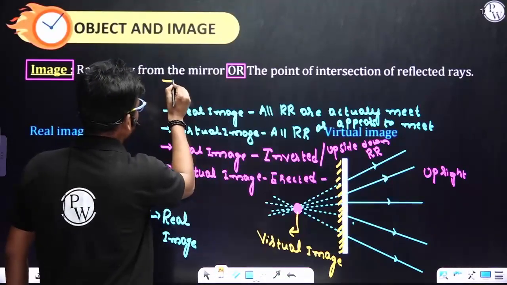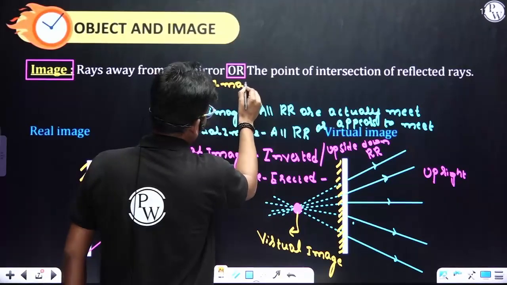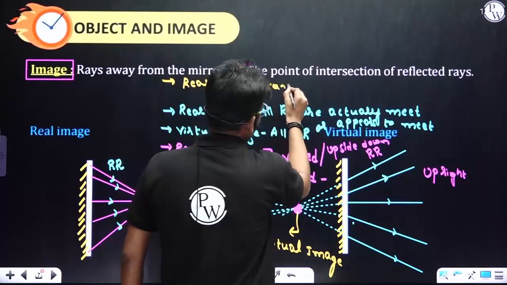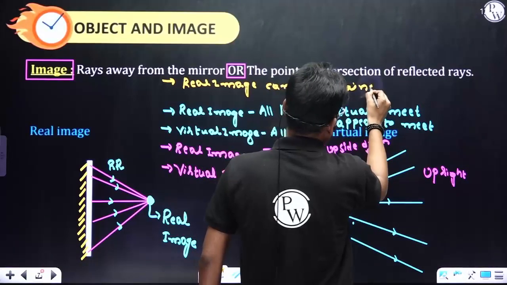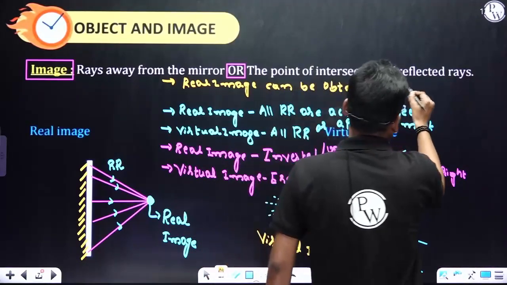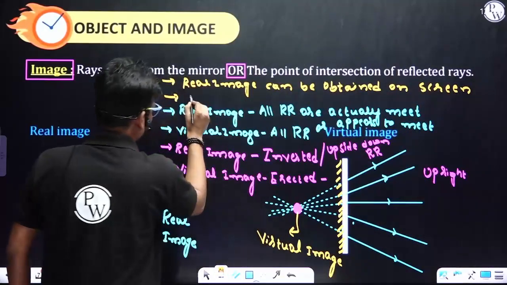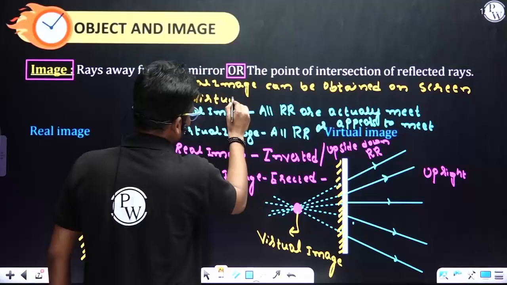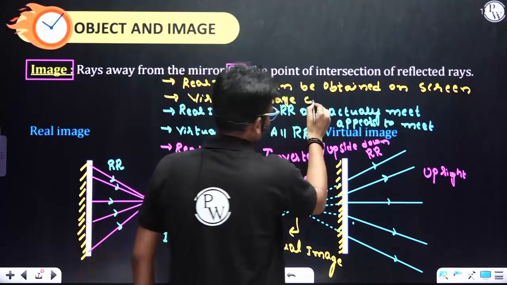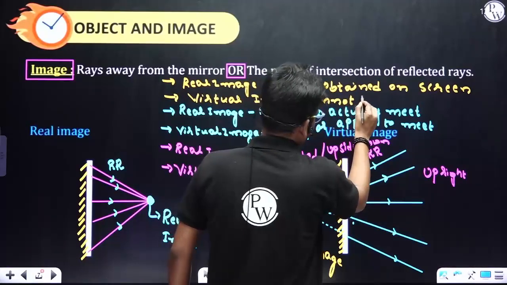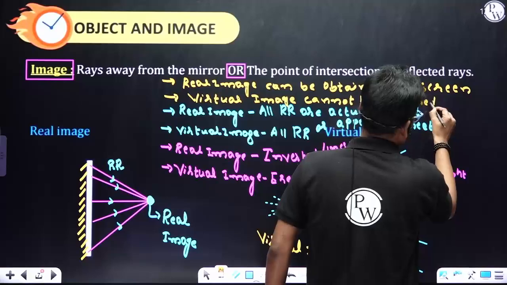Fourth point: a real image can be obtained on a screen, whereas a virtual image cannot be obtained on a screen.